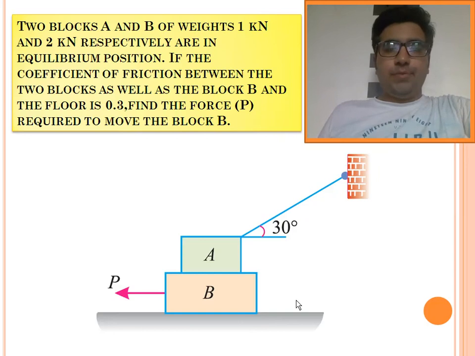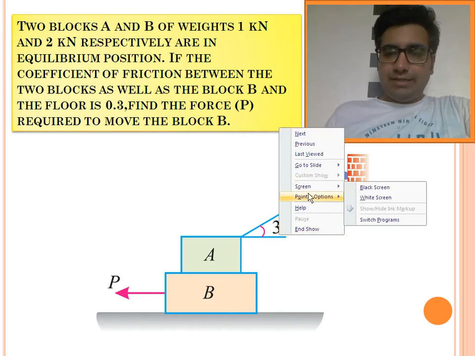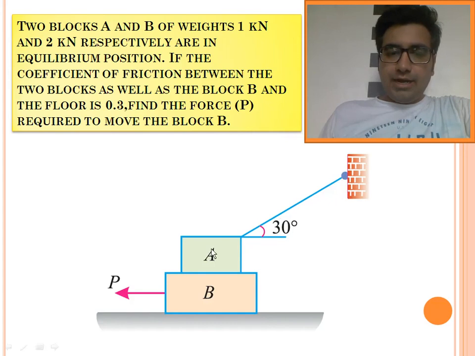We are going to do two numericals. The first one: there are two blocks A and B of weight 1 kilonewton and 2 kilonewton respectively, and they are in equilibrium. If the coefficient of friction between the two blocks as well as between block B and the floor is 0.3, find the force P required to move the block. So in this question, there are two blocks, A of weight 1 kilonewton and B of weight 2 kilonewton. They are in equilibrium, and we are to determine the force P to move block B if the coefficient of friction is 0.3 for all the contact surfaces.